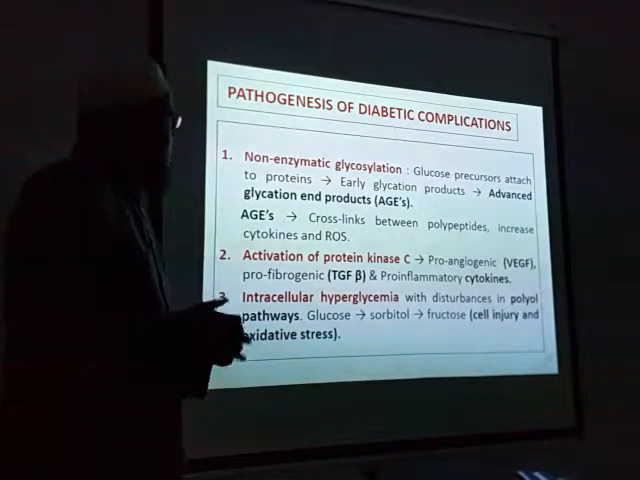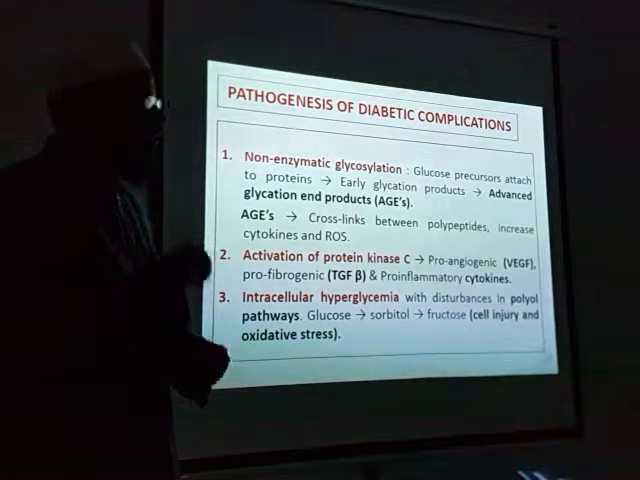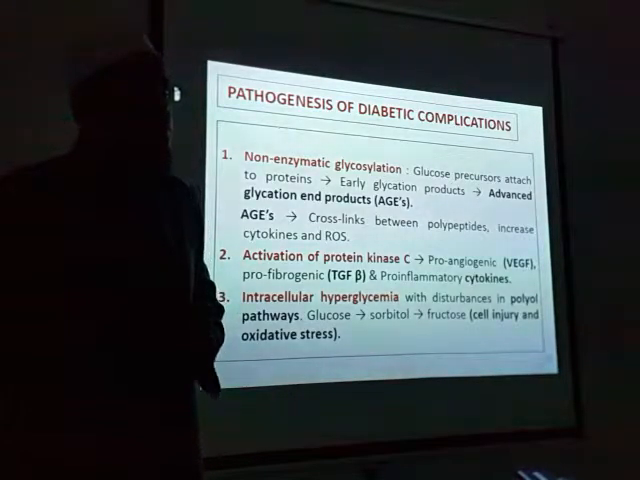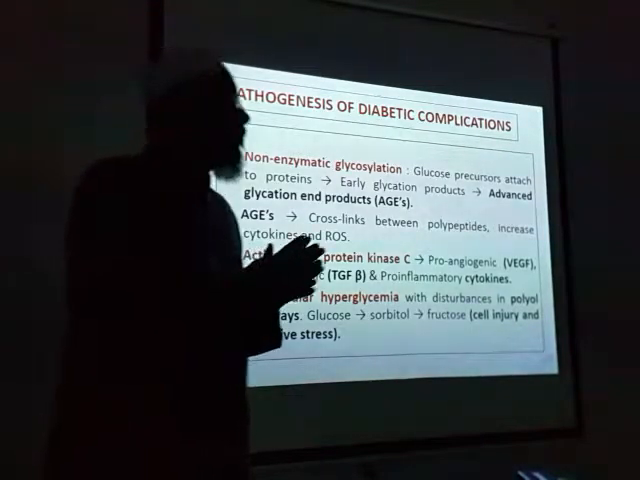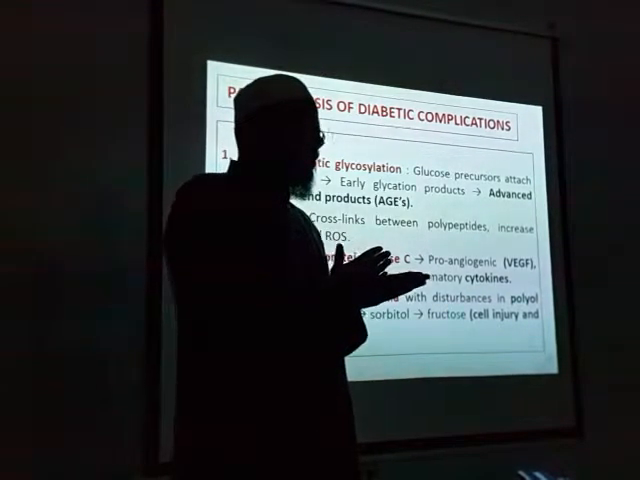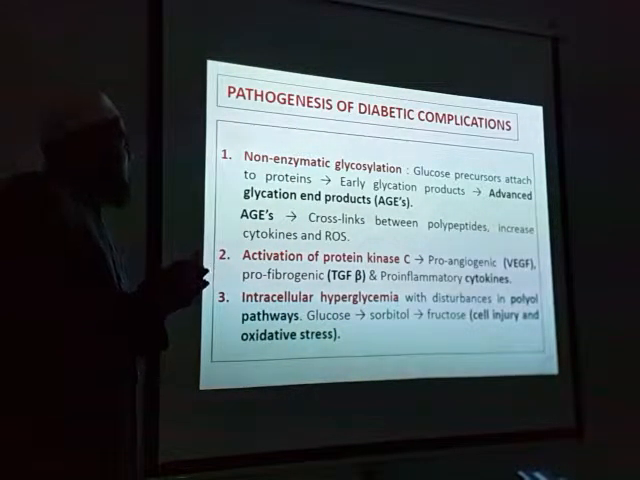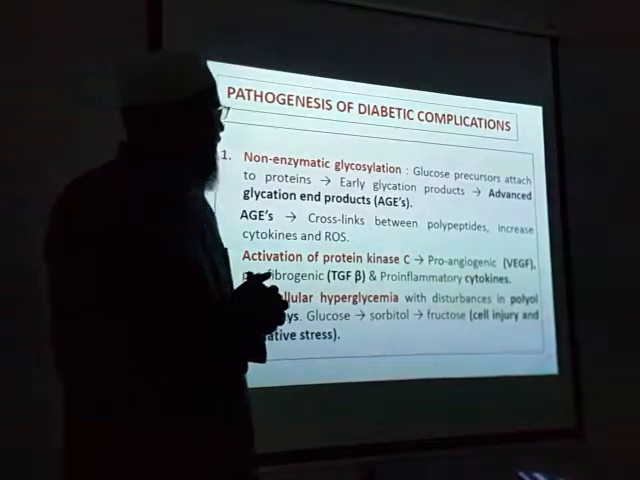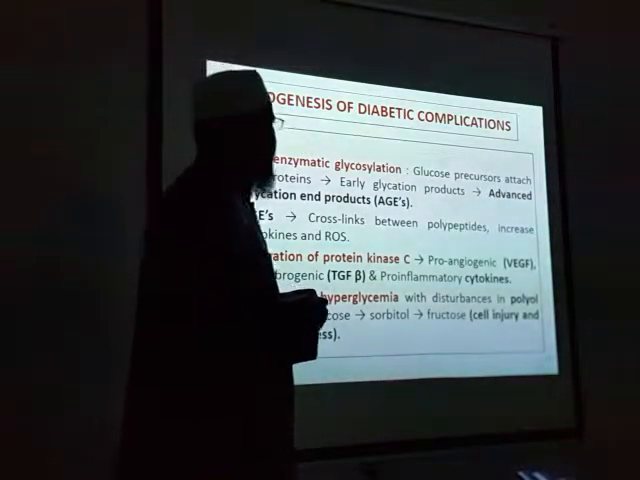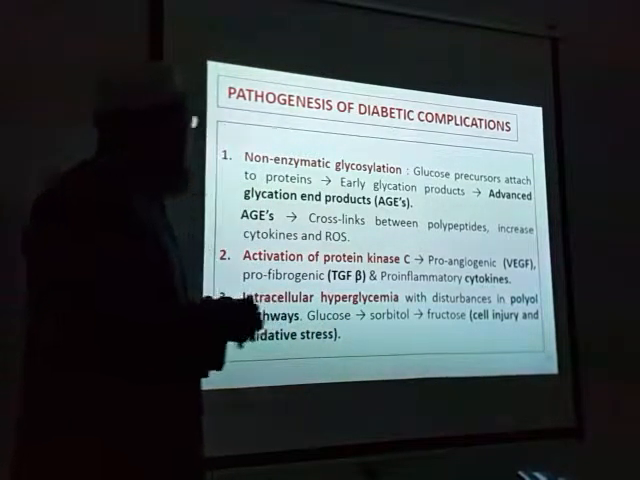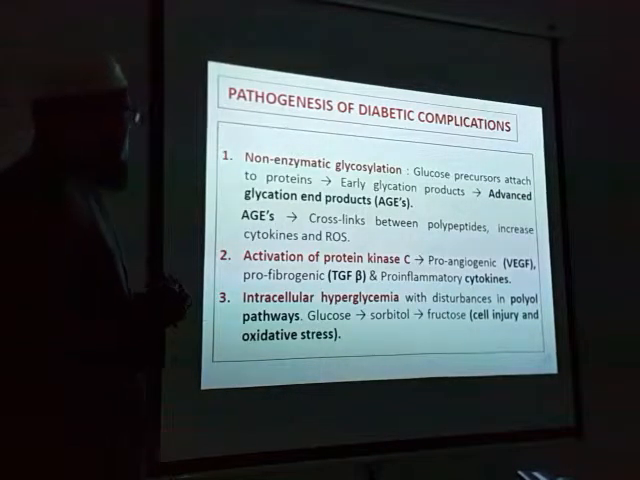The first one is non-enzymatic glycosylation. That means glucose precursors attached to protein. What do you mean by this? Carbohydrates? Yeah, very good. Precursor means any substance before that. So these glucose precursors get attached to the protein, and during this reaction there will be formation of early glycation products. And these early glycation products will convert into advanced glycation end products.